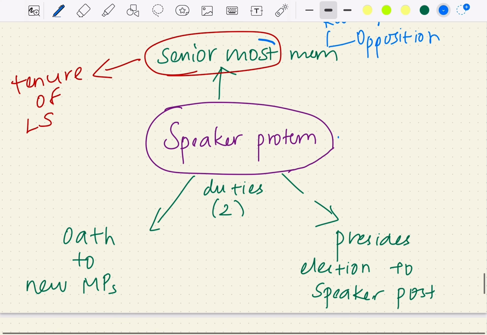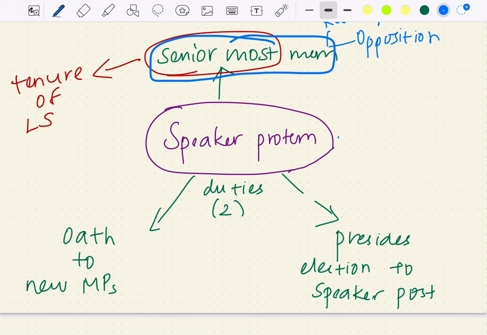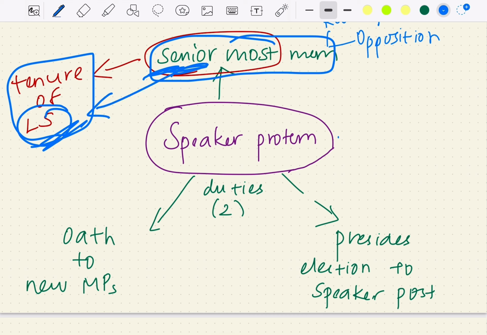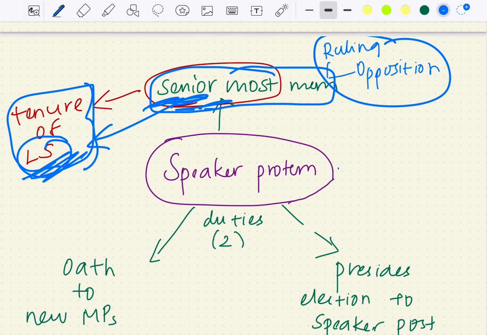The Speaker Pro Tem is the senior most member of the newly elected Lok Sabha. Out of the many members the newly elected Lok Sabha has, whoever is the senior most, based on tenure in Lok Sabha, is chosen. To be noted here, it is not with respect to Rajya Sabha, but only Lok Sabha. This senior most member can be from the ruling party or the opposition party, and he will be chosen as Speaker Pro Tem by the president.